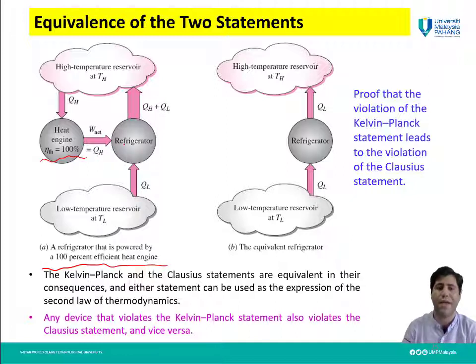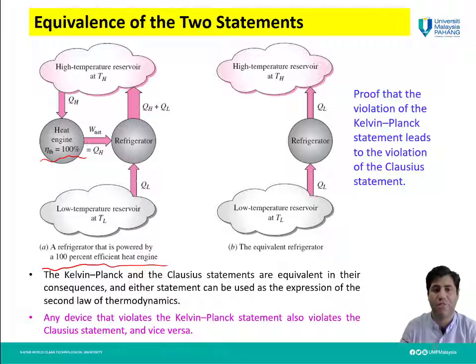And we have a refrigerator parallel to this heat engine, which can absorb QL from the low temperature source or sink and transfer it to the high temperature source or heat source.